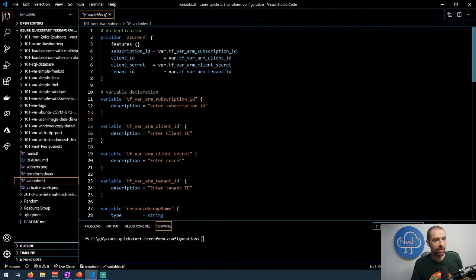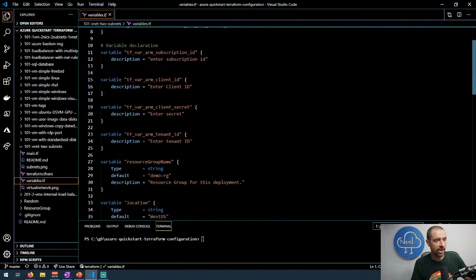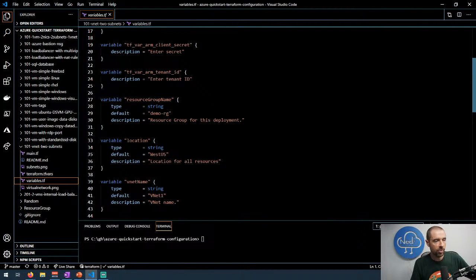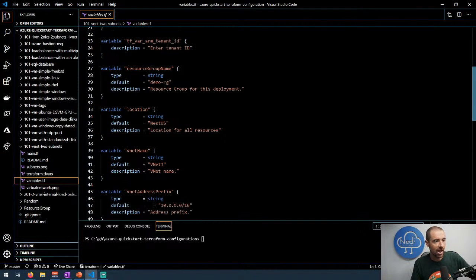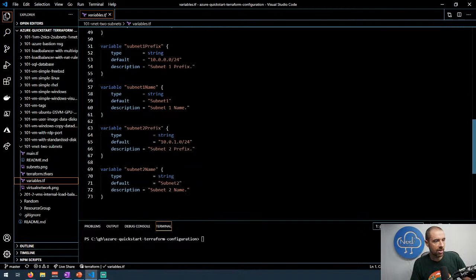Then we have some additional variables here. We've got our variable declarations for all the information that's going into the provider. And we've got a variable for resource group name that defaults to demo RG, a location of West US, a VNet name of VNet1, and we've got our address prefix and then our subnet prefixes and our subnet names.